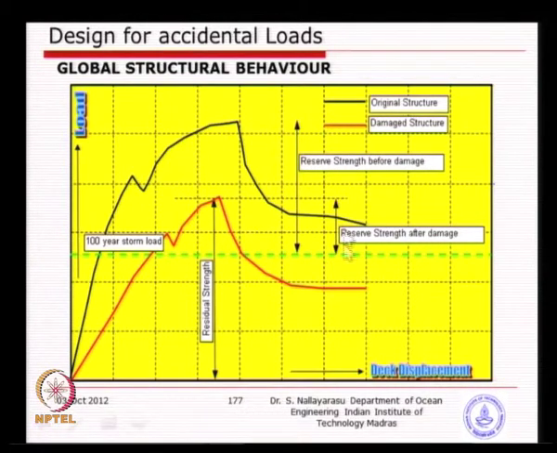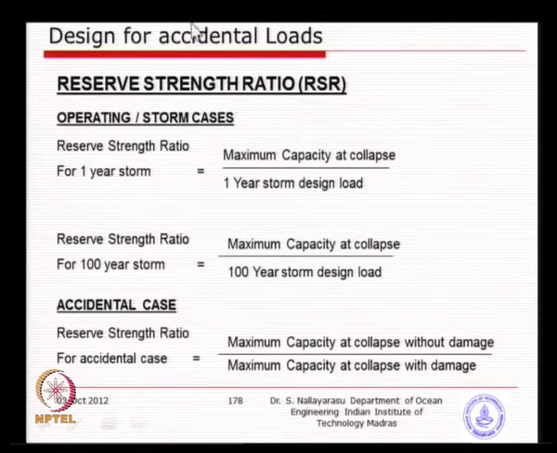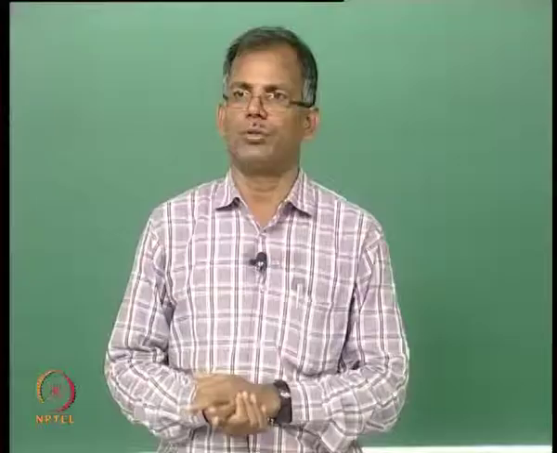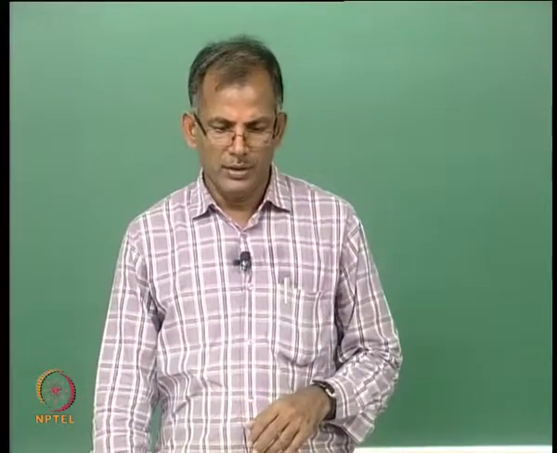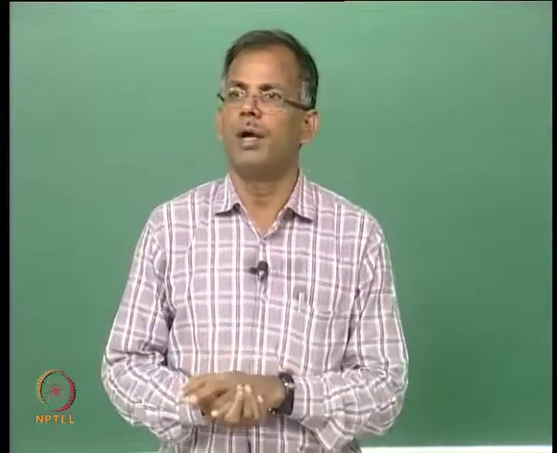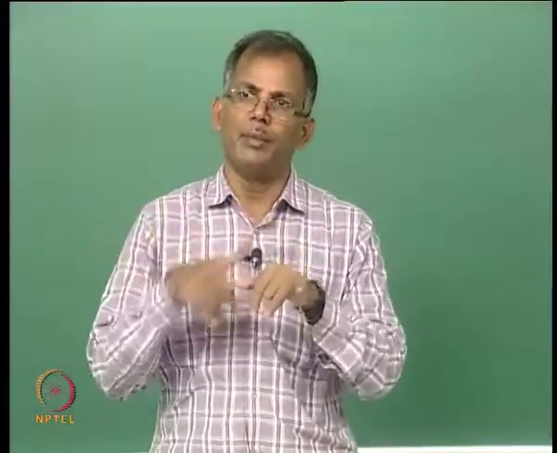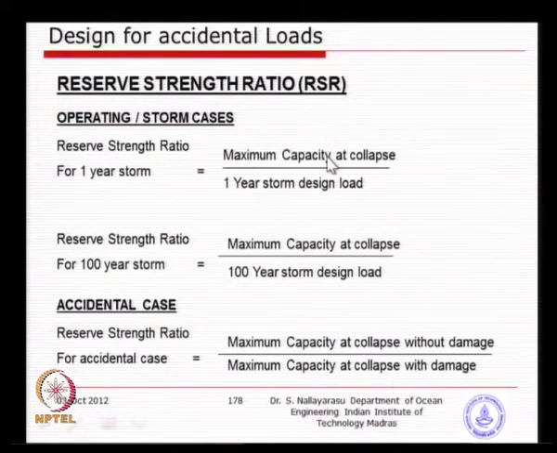All the time we were looking at the horizontal axis as the deflection, basically the deck displacement, what is the maximum amount that you can permit. The reserve strength ratio can be defined for 3 cases, one is operating, the other one is storm, and the third one is an accidental case, which is what we were looking at just now, and this normally is used for recertification of platforms. There is no damage, but still we want to calculate the reserve strength ratio because the platform has been serving beyond the design life. For example, originally designed for 25 years, but I want to operate for 30 years.